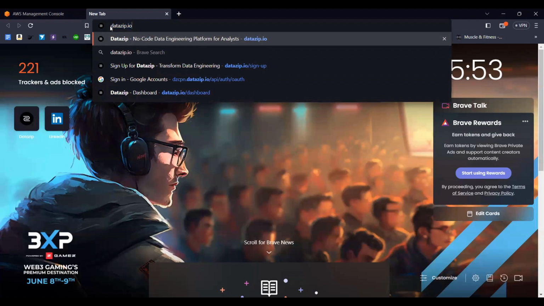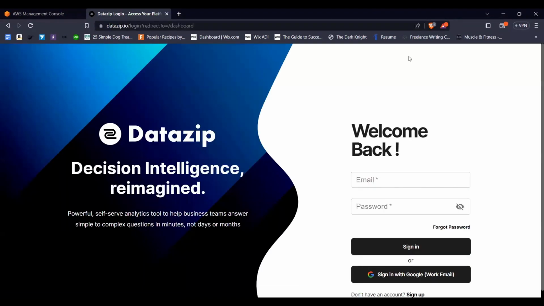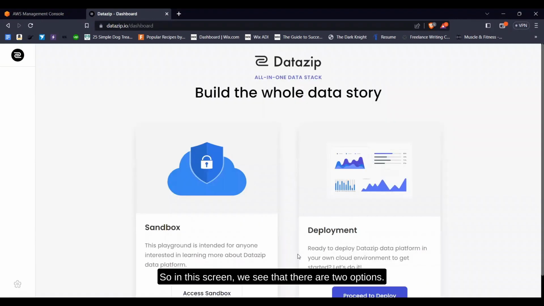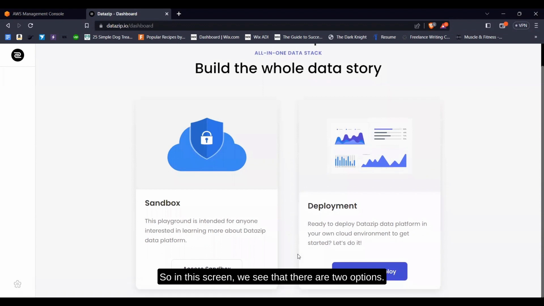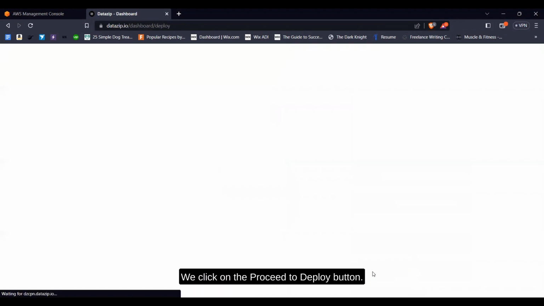Datazip.io. Now we click on sign up. Please make sure that you are using your work email only. For your convenience, the option of signing in with Google with your work email is given already. In this screen, we see that there are two options. One is for the sandbox and another is for deployment. In this video, we will be talking about deployment. Now we click on the proceed to deploy button.